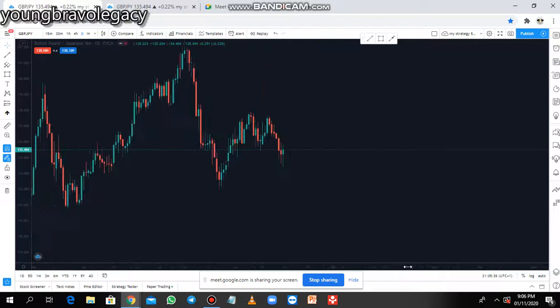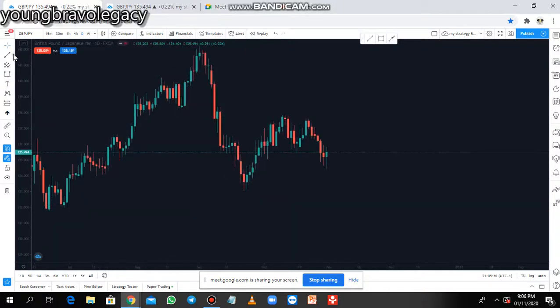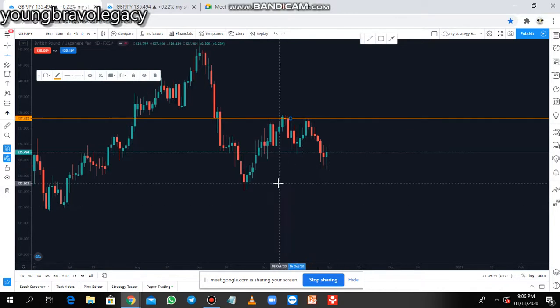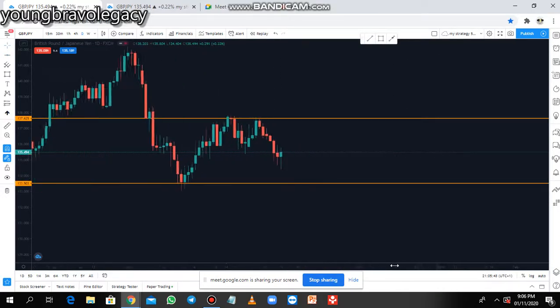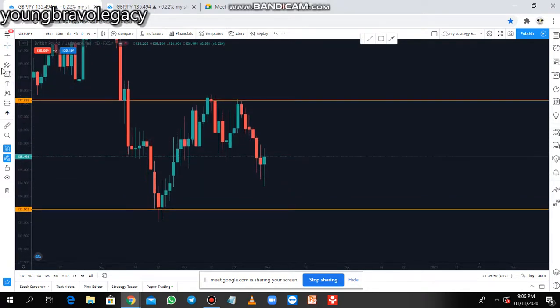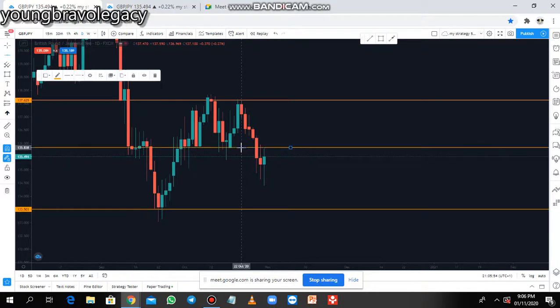Now looking at the daily time frame, what do we have here? We have a daily resistance here. We have a daily strong support here. Then we have this area. We have this previous support area here. Price broke this support, so price is creating a retest here to continue going down.